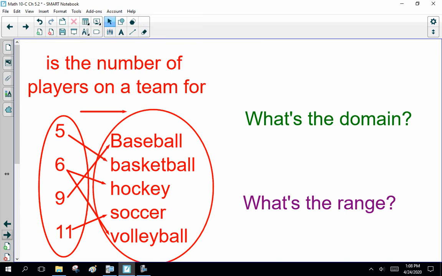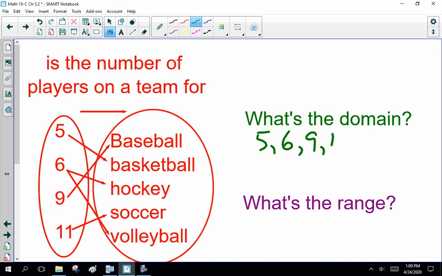Now, here we go. The number of players on a team: 4, 5, 6, 9, 11, and baseball, basketball, hockey, soccer, volleyball. So a typical question for this arrow diagram: what's the domain? Well, the domain is 5, 6, 9, and 11. That is our x values.